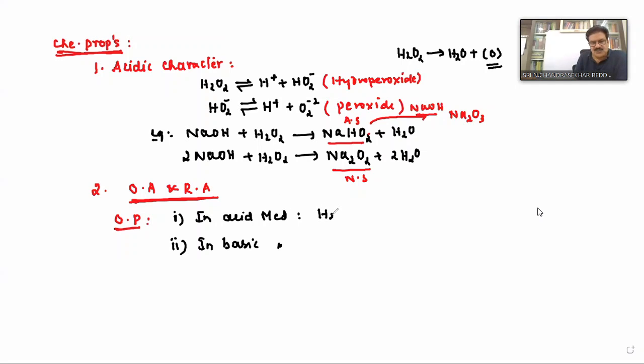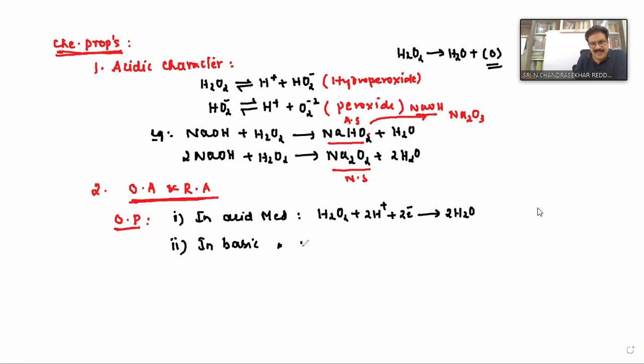In acid medium, H2O2 plus 2H plus, because it is acid medium, plus 2 electrons, because in order to act as an oxidizing agent it should undergo reduction. Therefore, what you get is 2H2O. This is the basic equation involved in acid medium.